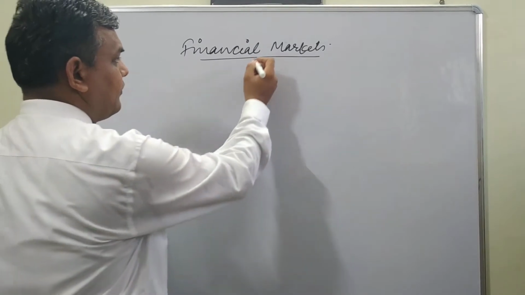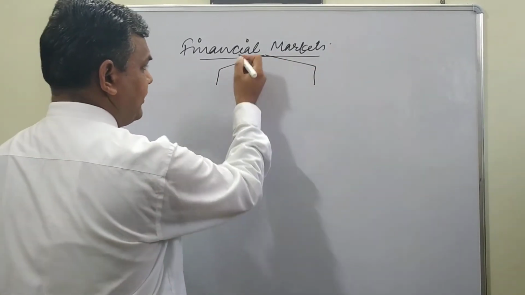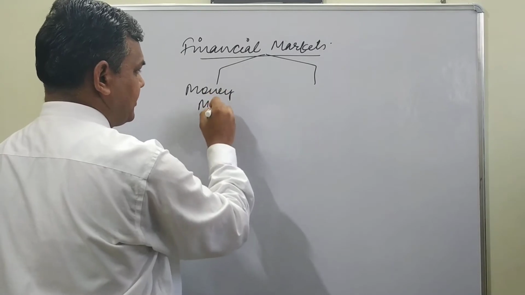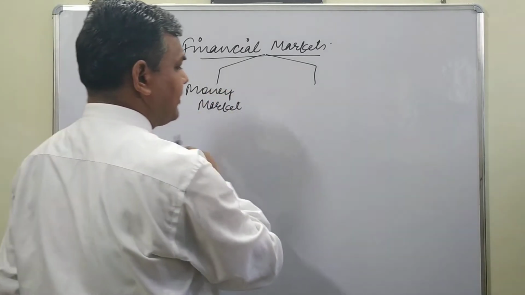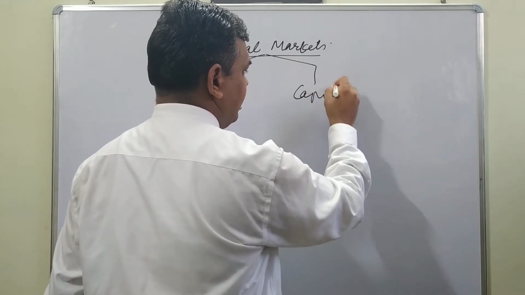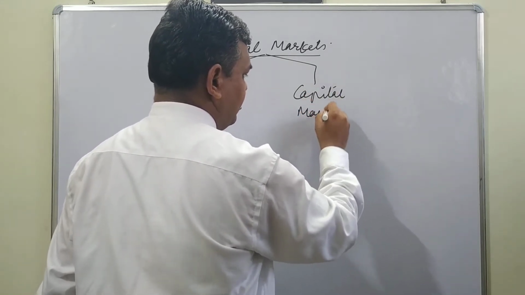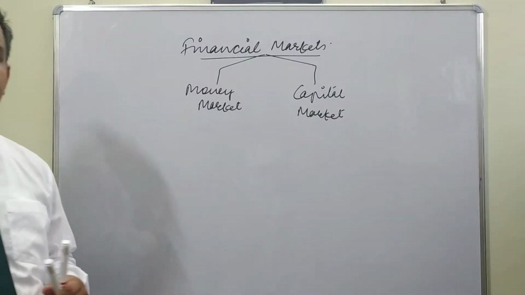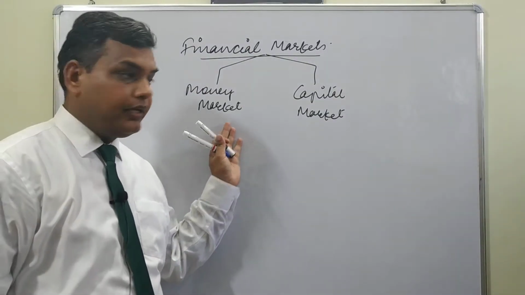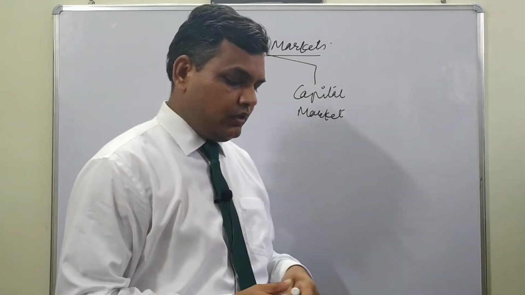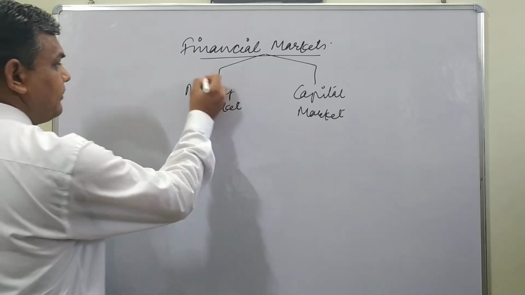Money market is one of the types of financial market. As we discussed yesterday, there are two types of market. One is money market and another is capital market. I discussed with you in brief that money market is a market for less than 1 year. Capital market is a market for more than 1 year. How do we understand this money market?